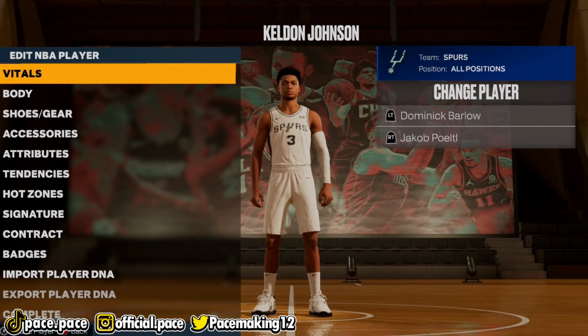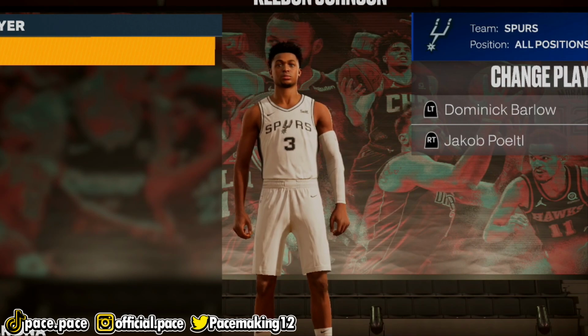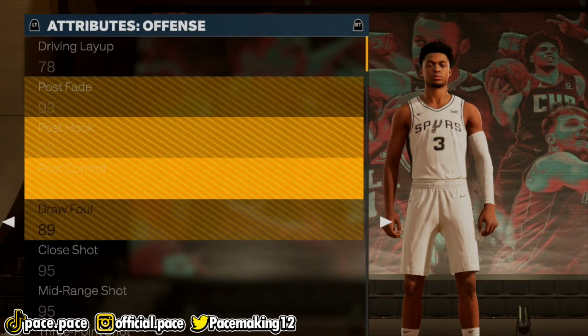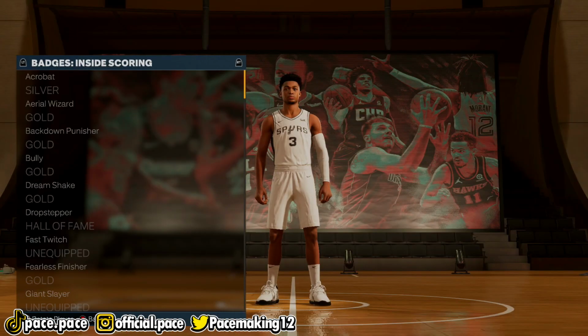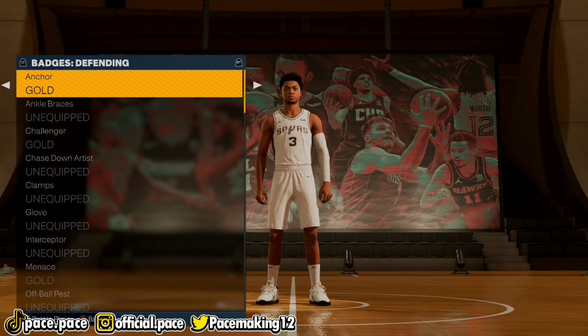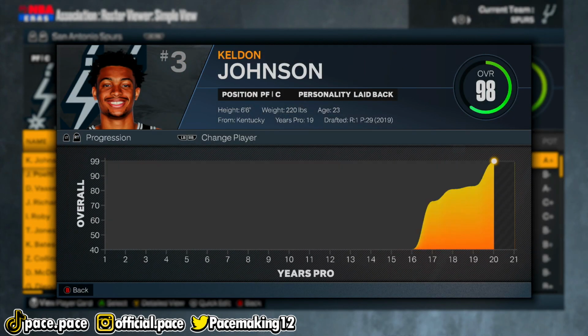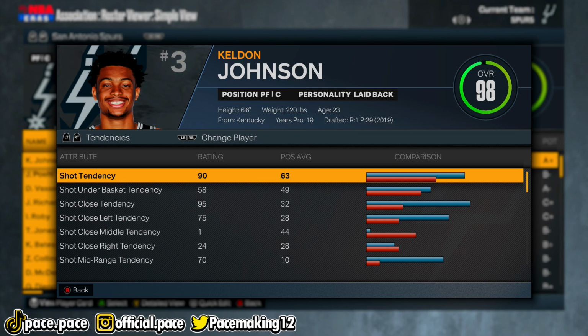So yeah, now that we actually have imported his player DNA, by looking at Keldon Johnson, I mean, you wouldn't think that he's Tim Duncan, but if you go to his attributes, yeah, this does look a lot like Tim Duncan. Not only that, but he also has all of his badges. So yeah, he's literally just Tim Duncan 2.0. See, he's sitting at a 98 overall. He has 29 badge points. I figured Tim Duncan would have a little bit more. Look at all these badges. Yeah, he's literally just Tim Duncan 2.0.